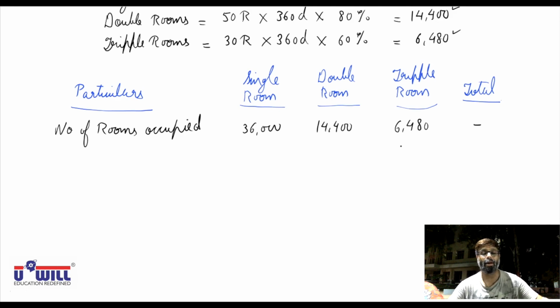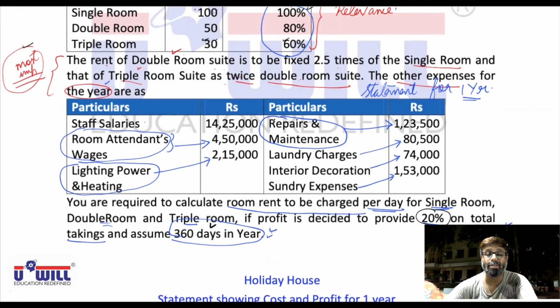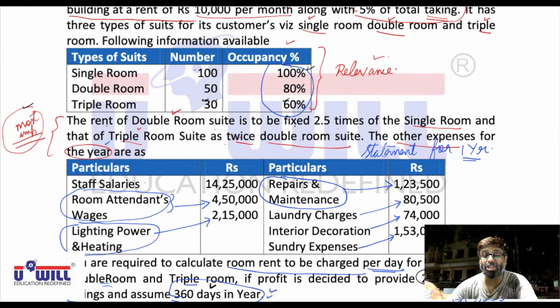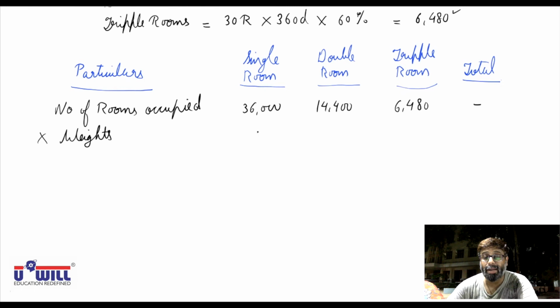Now how do we have to assign the weights? All of you understand how we have to assign the weights for this. As it is given, what are the weights? Weights means importance. Double room we are going to charge 2.5 times of single room. So if you assume the rent of single room as 1, then the rent of double room is going to be 2.5.